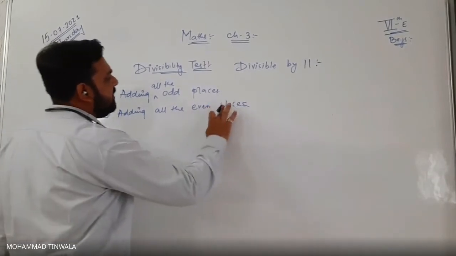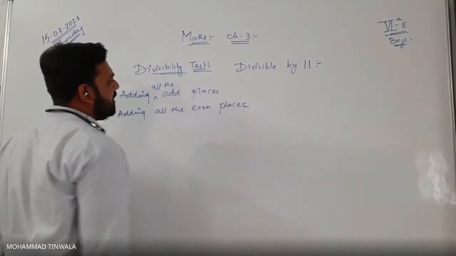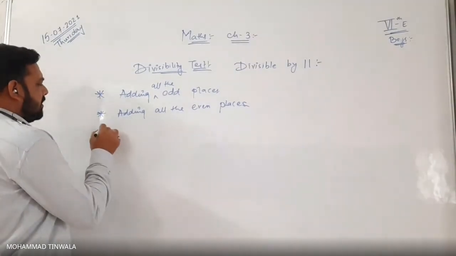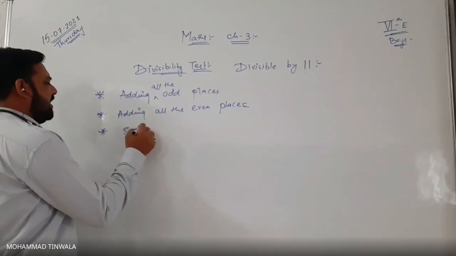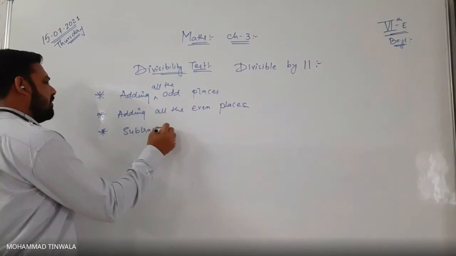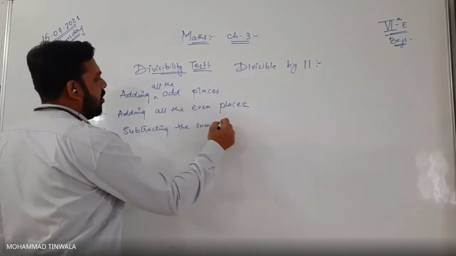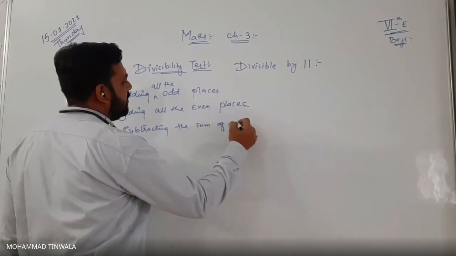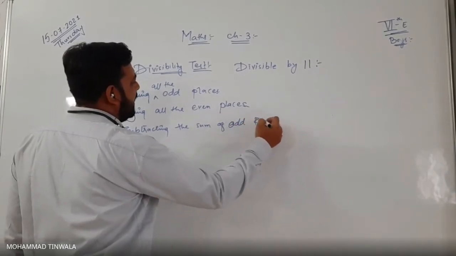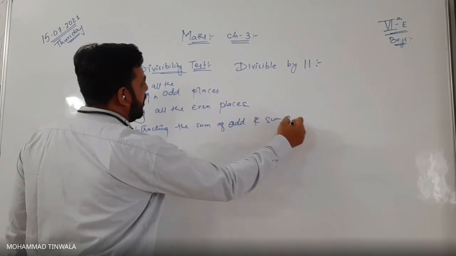Odd places and even places, right? Subtracting the sum of odd and the sum of even.